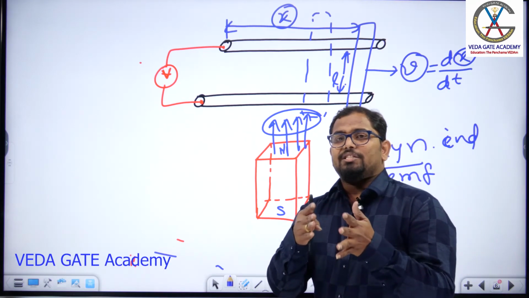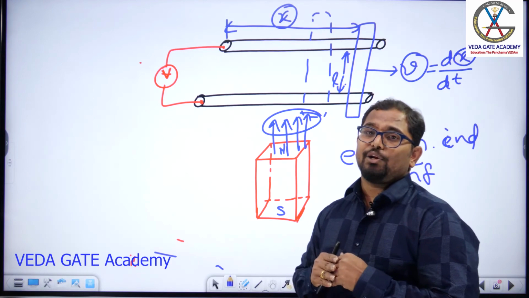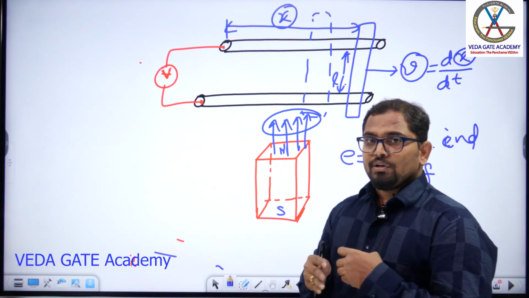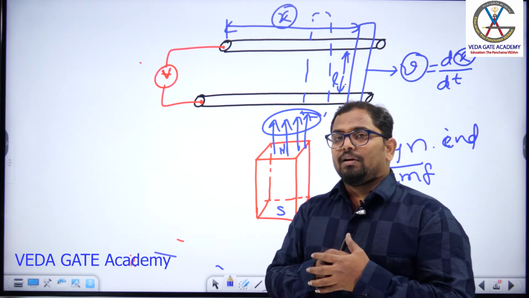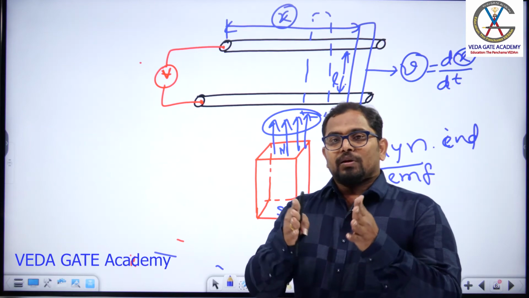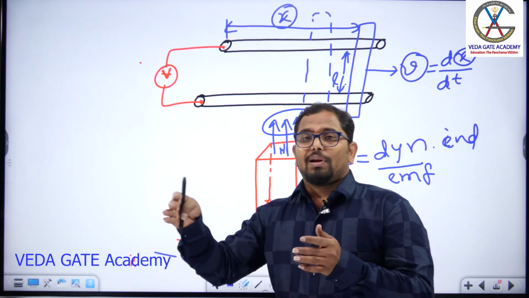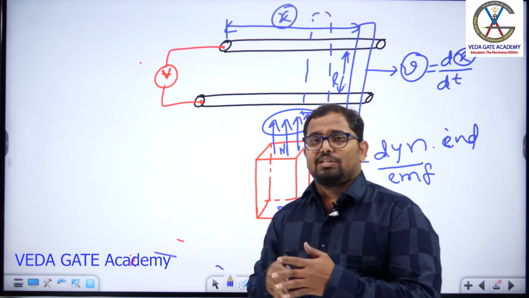Don't think that only in a generator you will get the induced EMF, but even in a motor also you will get the induced EMF. We call that induced EMF a back EMF. So don't think that generator means only generator action will be there. That is not a correct option. In a generator also you will have a motoring action. In a motor also you will have a generating action. Okay, that we'll discuss in further classes, don't worry.